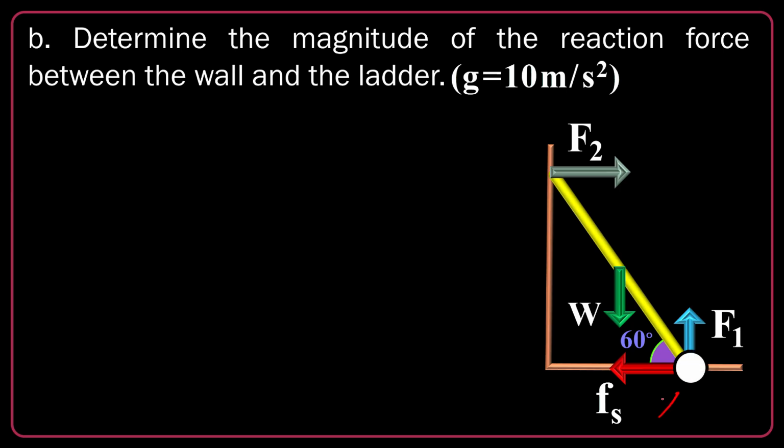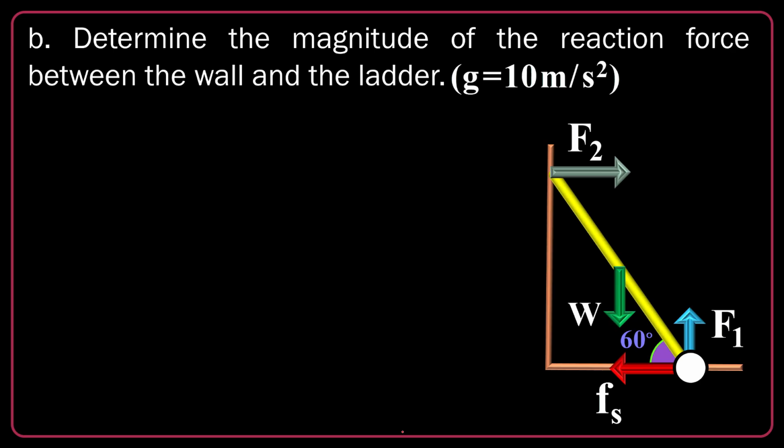Let's say this is the center of rotation. Potentially, if the system is not rotating, every point in the space could be the center of rotation. Why take this point as the center of rotation? Because F1 and Fs will be eliminated in the rotational equations. They don't have any torque because they are acting on that point. So there is no torque due to F1 or Fs. So let's forget about them.